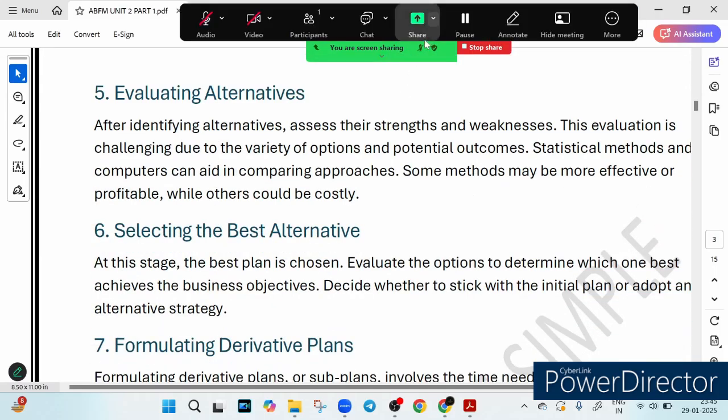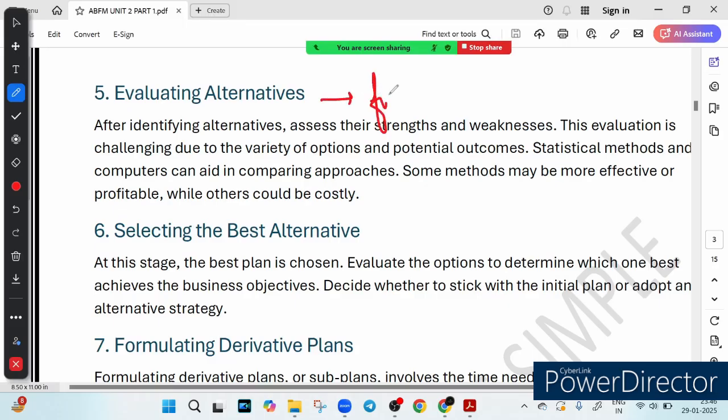So in simple words, after the power of choice comes finding the best fit, right? Not every plan is a good plan. Some may be profitable, some may be too risky, and some might be just a bad idea. So banks use data analysis, market studies, and AI based tools to compare these alternatives. They assess which plan is cost effective. So this evaluation is done on cost effectiveness.